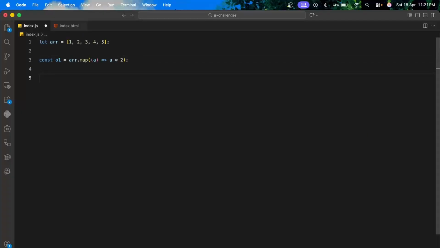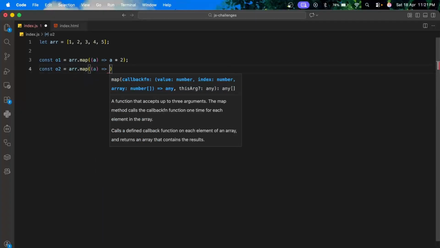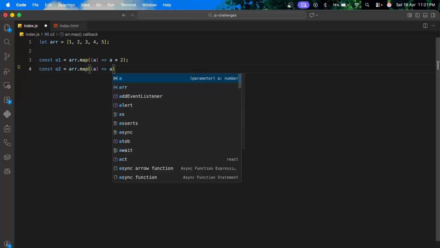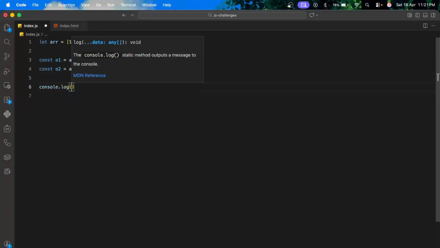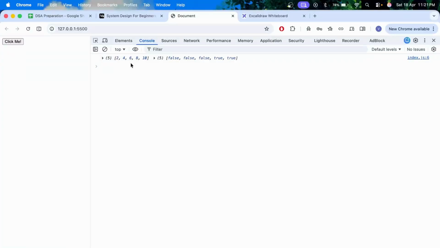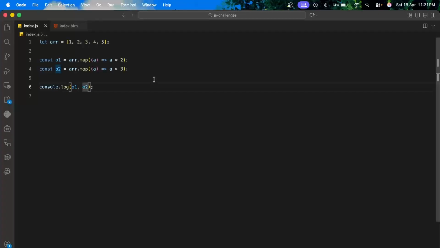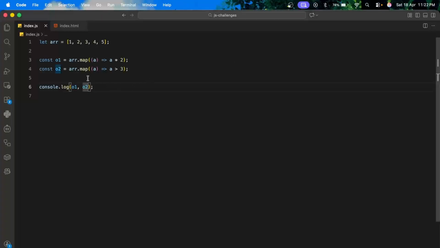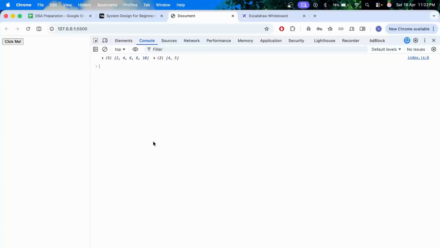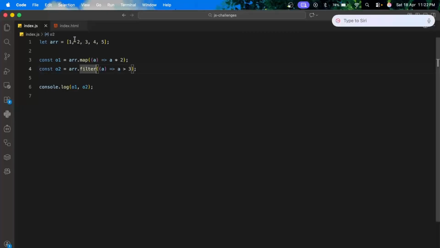And what filter does is it would also go through all the elements, but we can add a condition that we will only select those values which are greater than 3. So this is how they behave. You can see here 2 4 6 8 10, and it gives us false false false true true. Sorry, this will be filter. So it is only returning the subset, and it has gone through all the values.